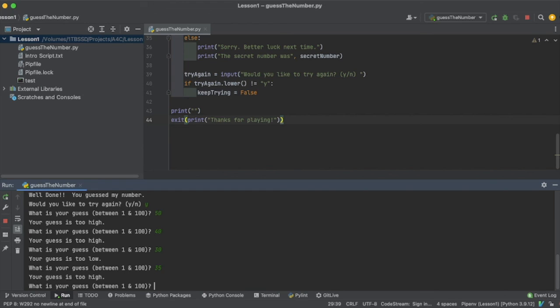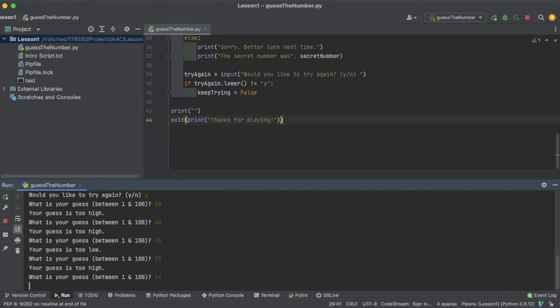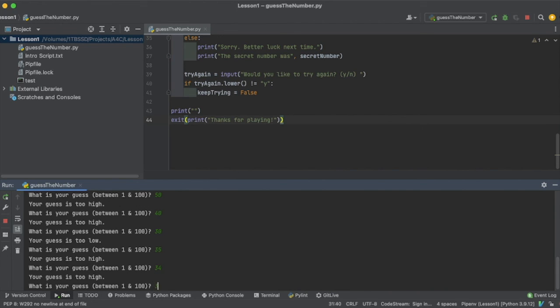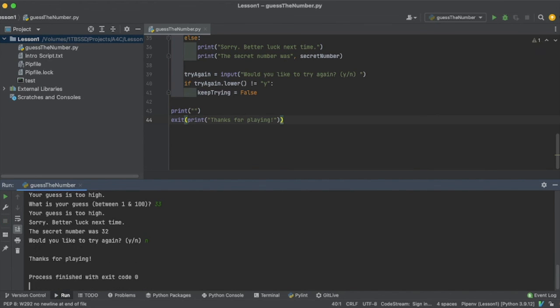Your guess is too high. 34. Your guess is too high. How about 33? This is our 6th guess. Sorry, better luck next time. The secret number was 32. Would you like to try again? Nah, not this time. And there we have it.